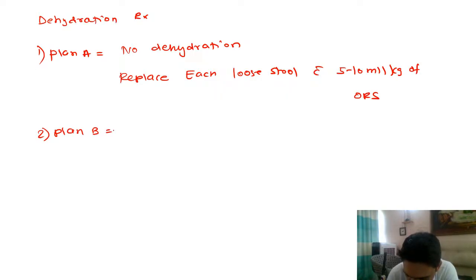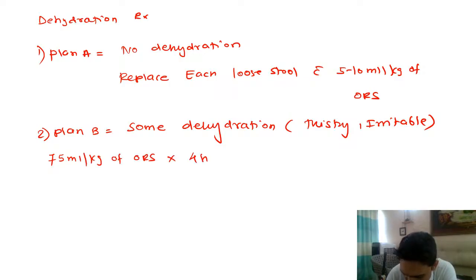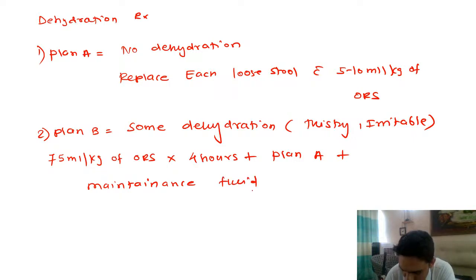Plan B we use for some dehydration. In some dehydration, what are the key factors? The child is thirsty and irritable. Just search for these two words when it comes to plan B. So here we give 75 ml per kg of ORS over 4 hours, plus plan A is also used, that is we replace each stool with 5 to 10 ml per kg of ORS, and we also give maintenance fluid. Okay, so these are the three components of plan B.